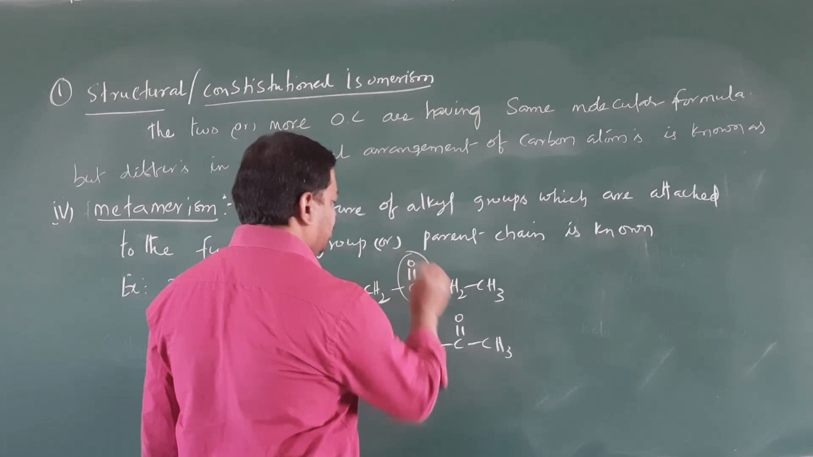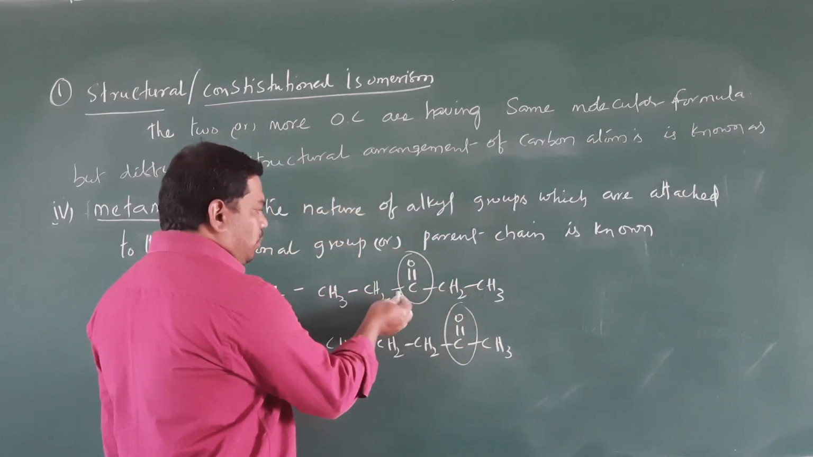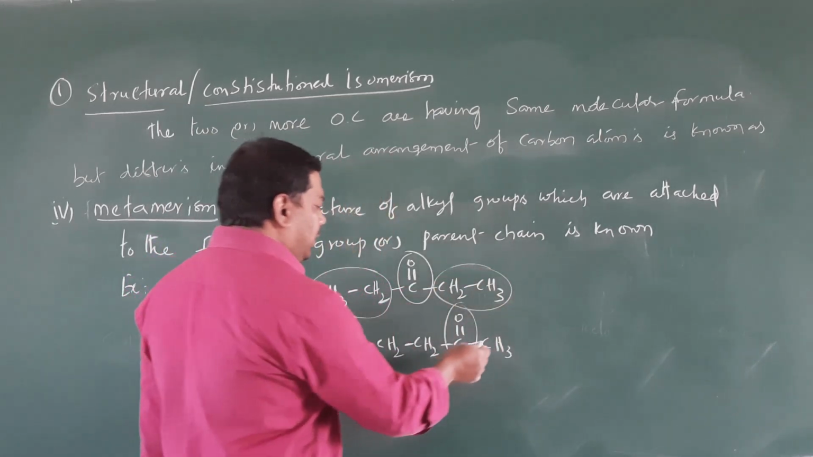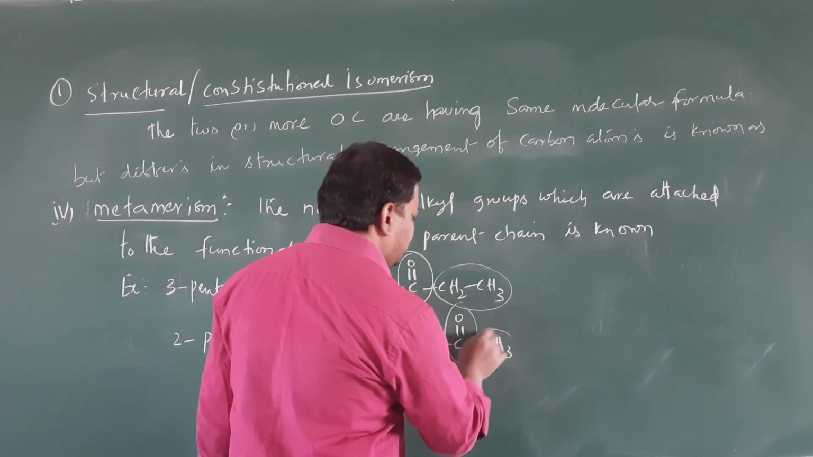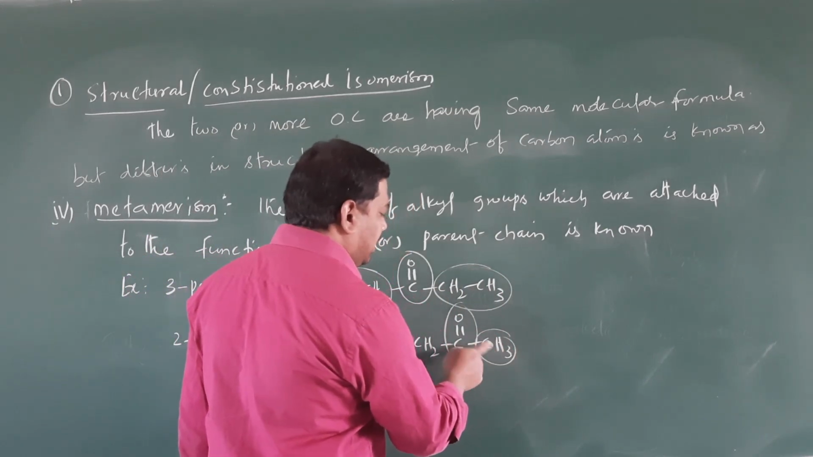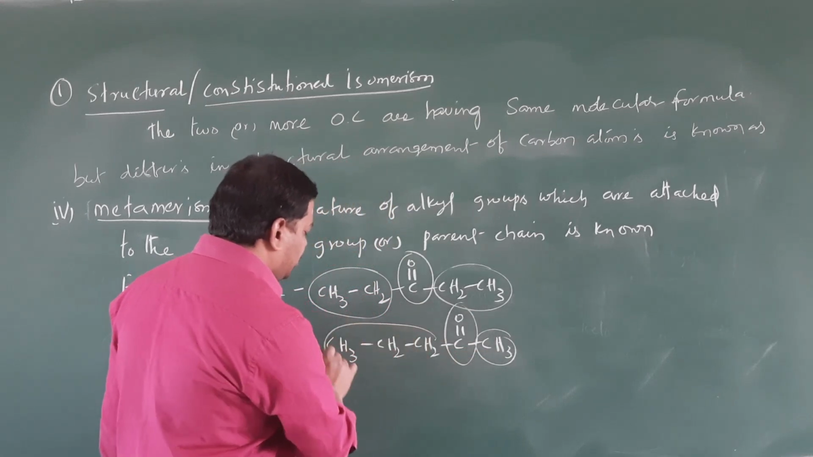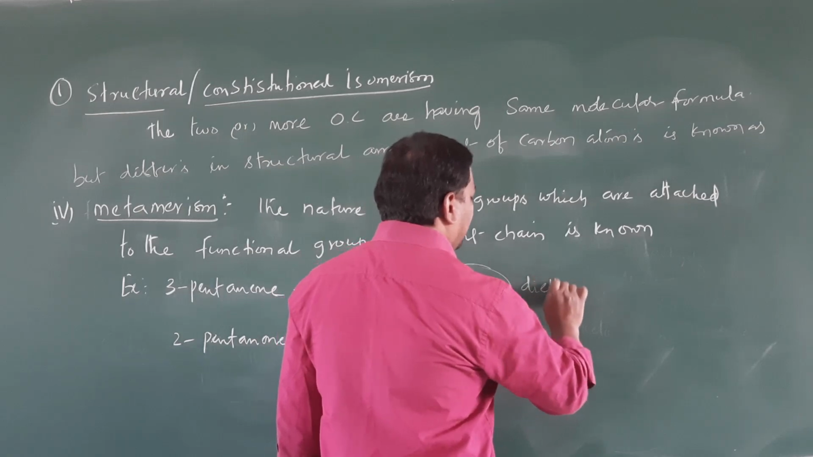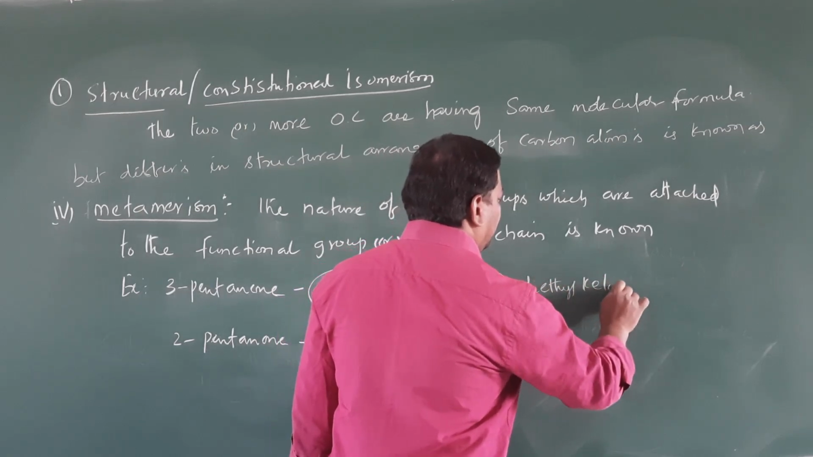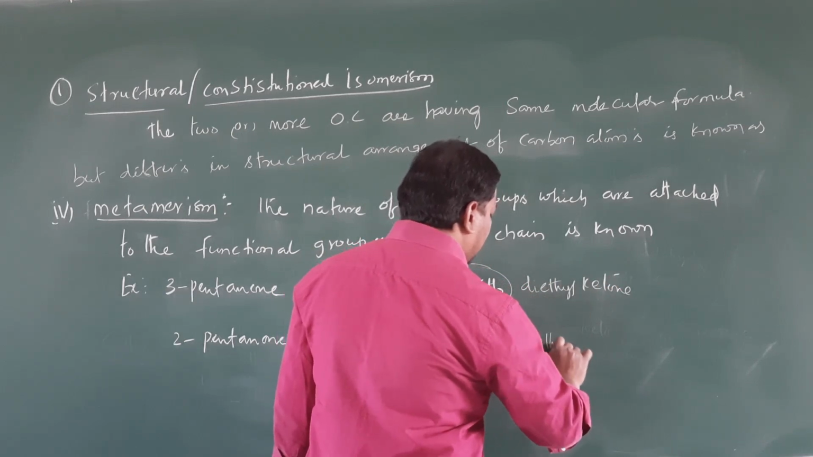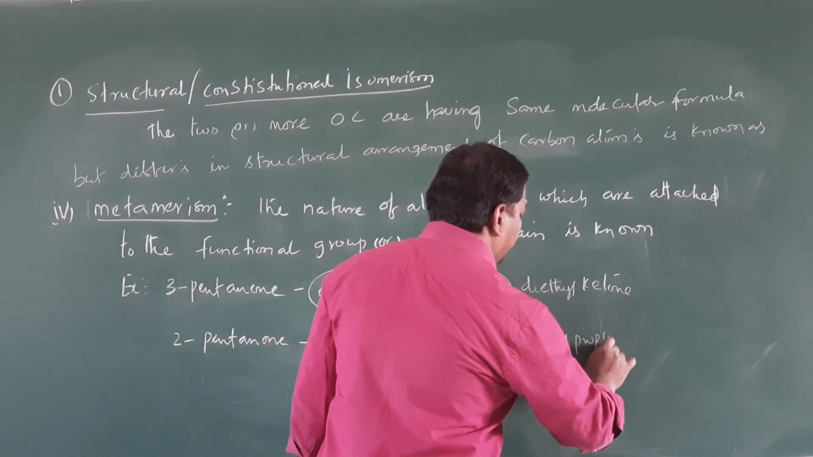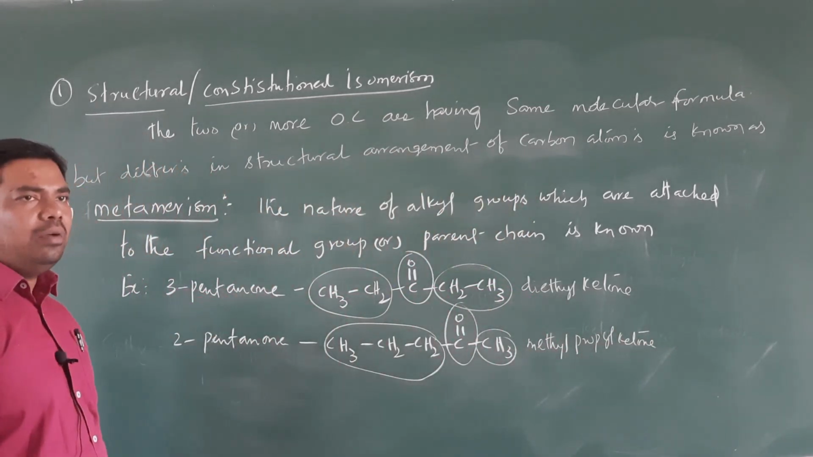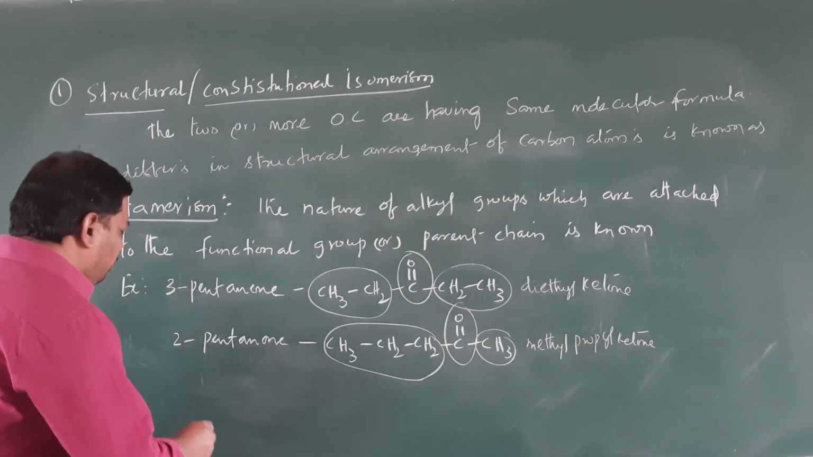Here, this is the functional group. Here you can see this functional group has ethyl on this side and ethyl on the other side. But in the other, with the same molecular formula, this functional group has methyl as a substituent and is attached with propyl. Therefore, this is diethyl ketone, but this is methyl propyl ketone. So we can call it metamerism. Okay, clear, student?